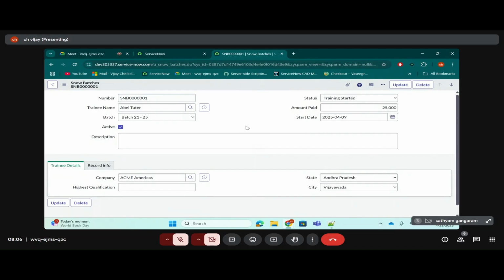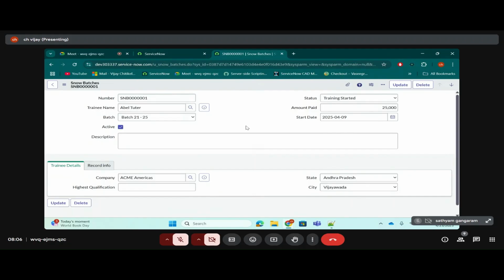Okay, cool. Today we'll discuss an important topic. It's a very simple topic, but from here your interview questions will start. The topic is UI policy. UI policies. It will do only three things actually. Only three things it can do.